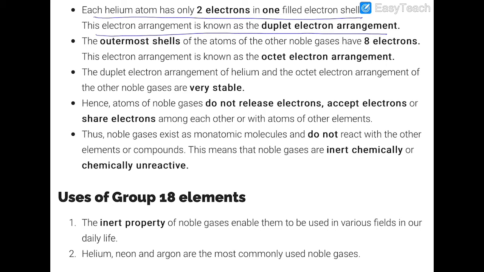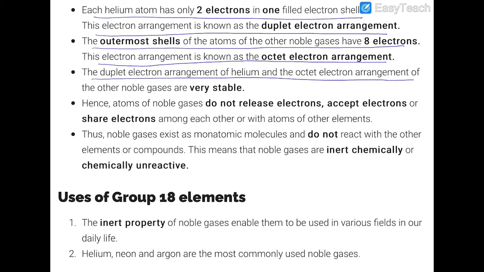Uses of the group 18 elements. The inert properties of noble gases enable them to be used in various fields of our daily life. Helium, neon, and argon are the most commonly used noble gases. Now look at helium. It is used in filling balloons and airships. The reason is that helium gas is very light and non-flammable, meaning it does not catch fire easily, being unreactive in nature. Hydrogen, the lightest gas, is not used for this purpose because it is a flammable gas.